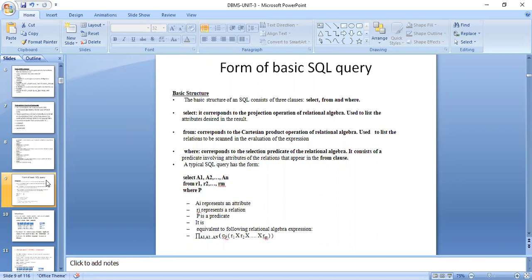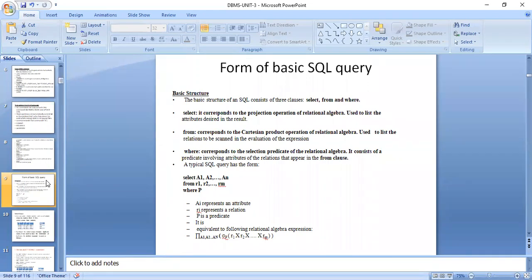Next, the from clause corresponds to the Cartesian product. Cartesian product means union, intersection, and so on. So some of the clauses come with the Cartesian product, such as empty sets. The Cartesian product operation of relational algebra is used to list the relations to be scanned in the evaluation of the expression.